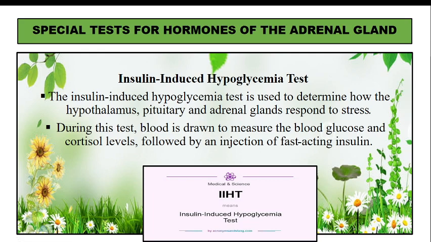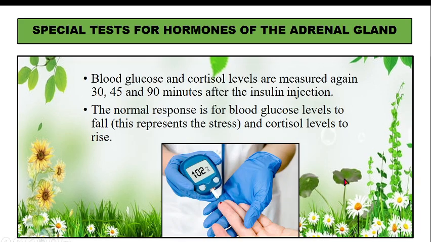Okay. Adrenal glands also maintain the blood sugar levels. Okay. In that way, this is the insulin induced hypoglycemia test. Okay. So blood glucose and cortisol levels are measured again at 30, 45 and 90 minutes after the insulin injection. Okay. So normal response is for blood glucose level to fall and cortisol level to rise. Once you give fast acting insulin, what we expect is the blood glucose should fall, because by giving insulin the blood sugar falls. Cortisol should increase. This is what we expect after injection of fast acting insulin.